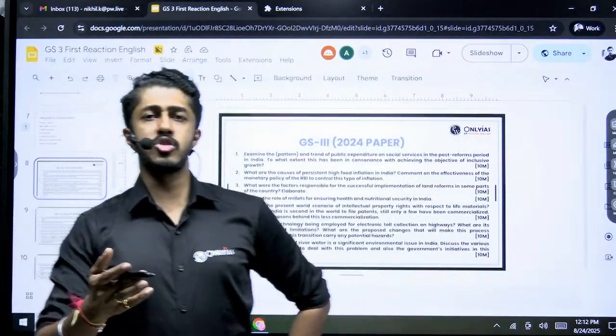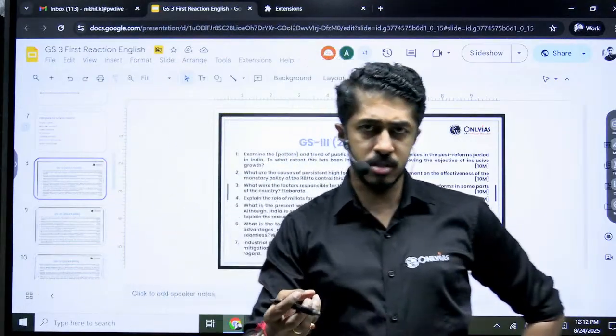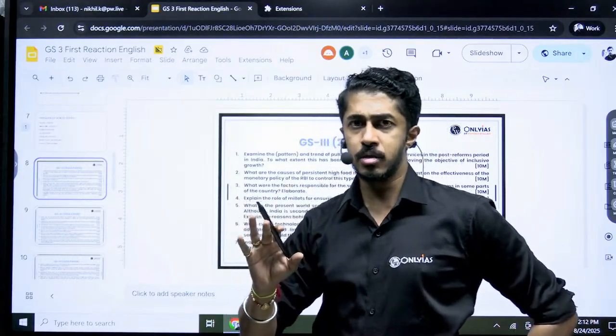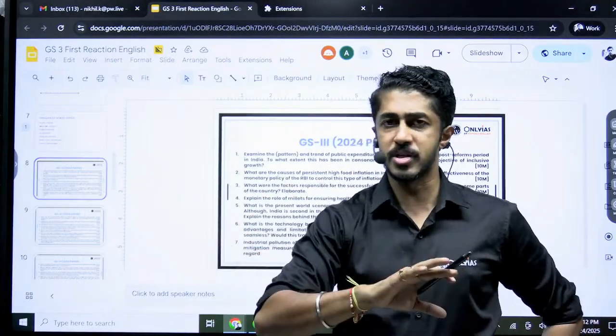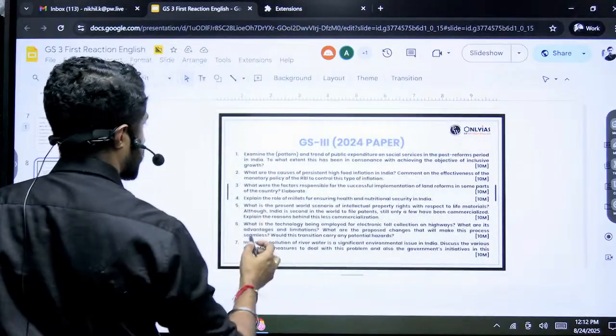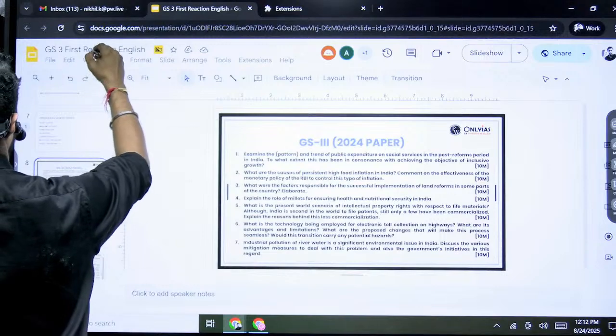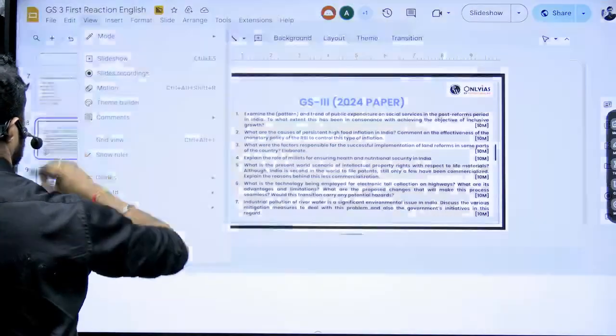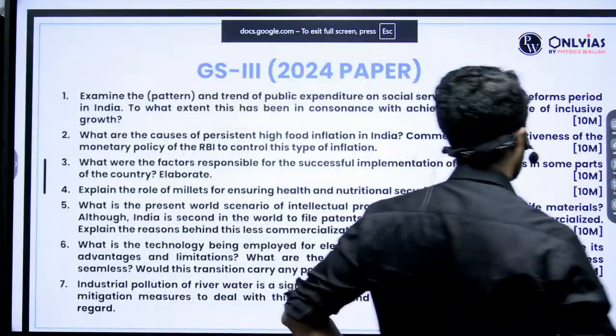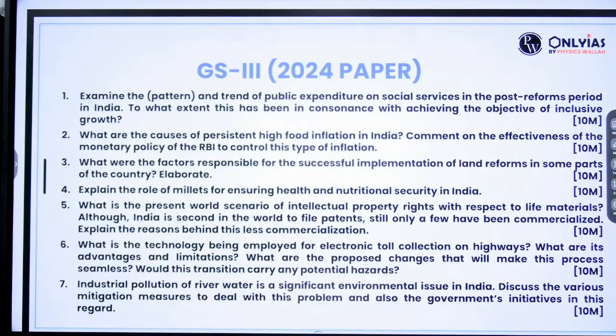Again, we are only going to see those topics which are related to internal security. So I'm not going to handle other topics here. So one scan at the question paper. So this is public expenditure.